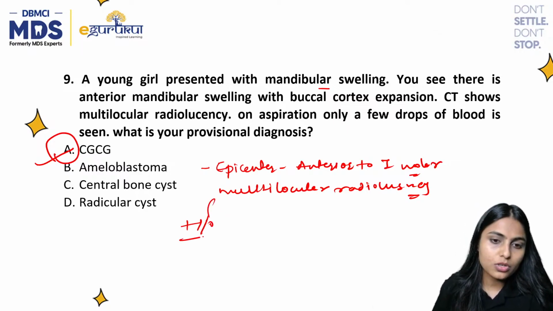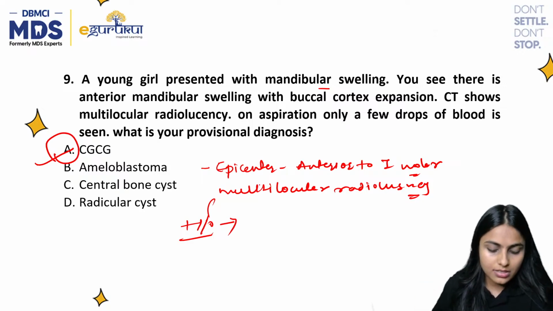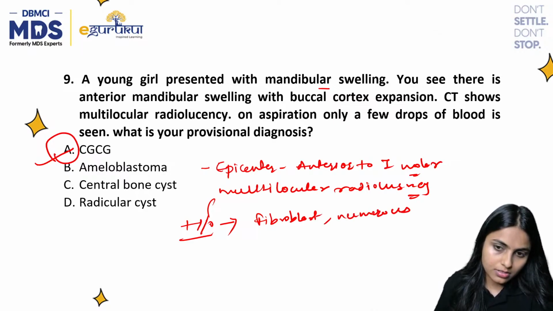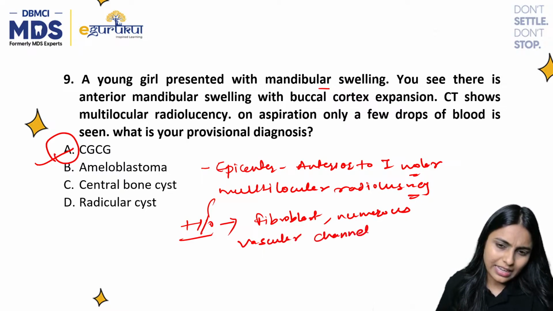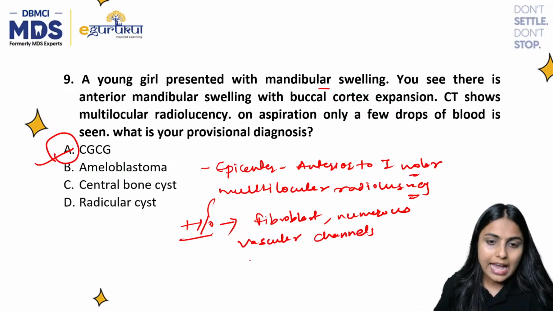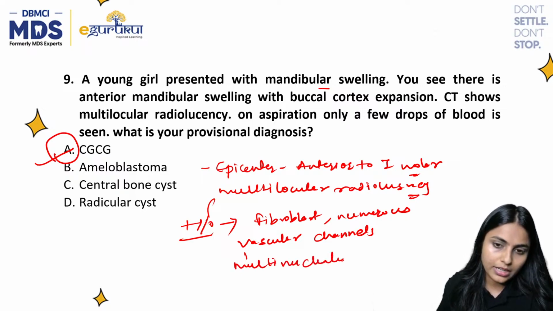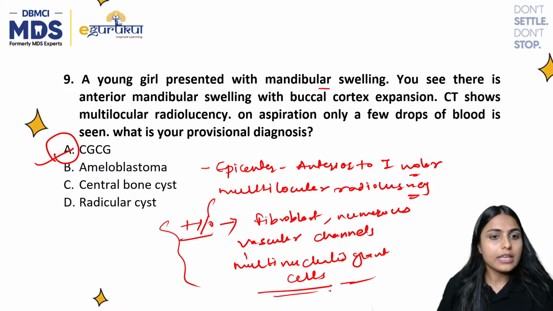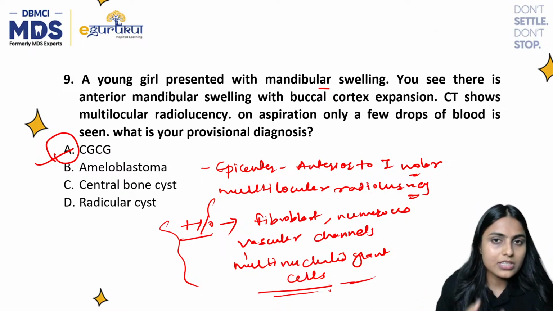So the histologic features of this CGCG contain fibroblasts and numerous vascular channels, and these numerous vascular channels were responsible for the few drops of blood. And of course, multinucleated giant cells. So, yeah, we got our correct answer: CGCG.